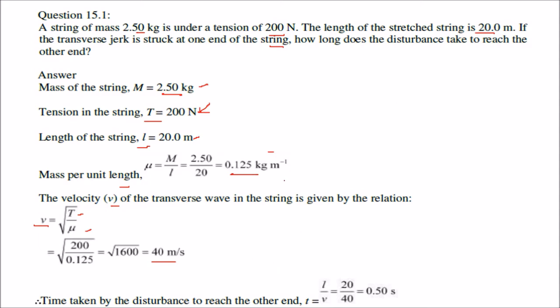Now, the time taken by the disturbance to reach the other end, we know speed equal to distance by time. So we have to find out the time. So we have to divide distance by speed. That is, distance here in this case is L. The velocity we just found out. So L by V. L is 20 meter, and then we divide it by 40. So it gives you 0.5 seconds.